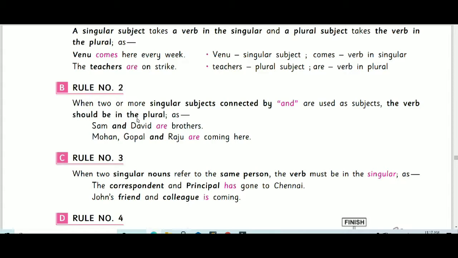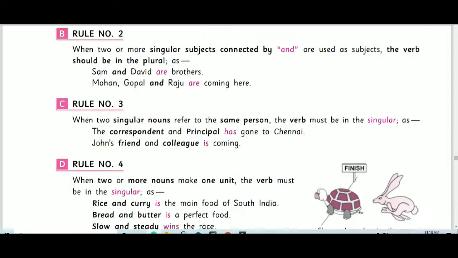So it is two singular nouns, but it is indicating one person. So it is used: has gone to Chennai, not have. John's friend and colleague is coming. The person who is coming is a colleague as well as a friend of John. So the two singular nouns refer to one person, so the verb has to be singular.